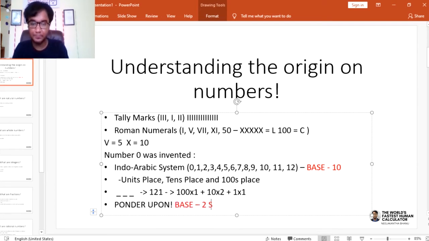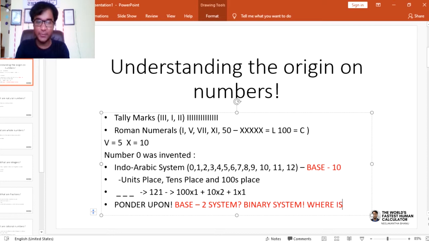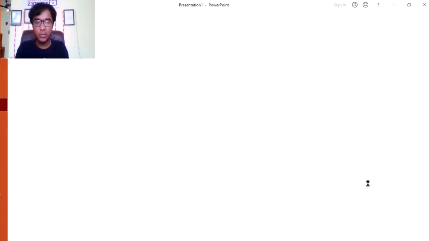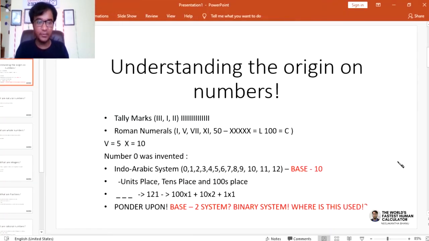Basically in our base 10 system, the units digit is multiplied by 1, the tens digit by 10, the hundreds digit by 10 square, and so on. But in the base 2 system, the units digit is multiplied by 1, the next by 2, and we don't call it the tens digit, we call it the 2's digit, then the 4's digit, and so on. I would want you to think about what the binary system is, because this is quite important and will be of real help. This is a good question for you and we'll be looking at this in the next class.